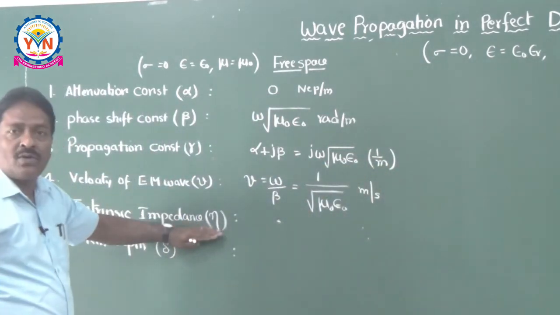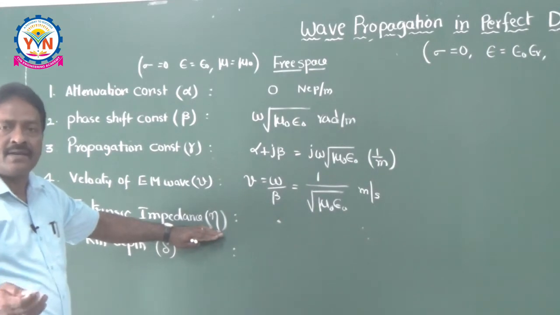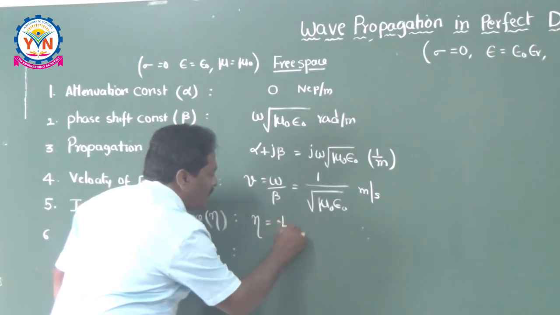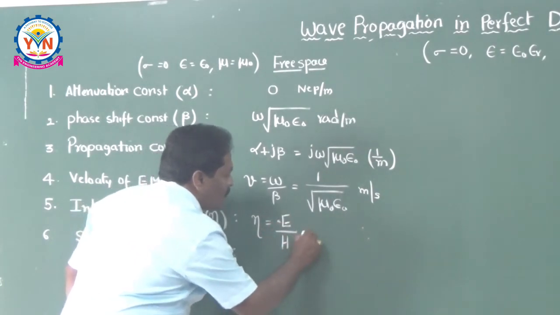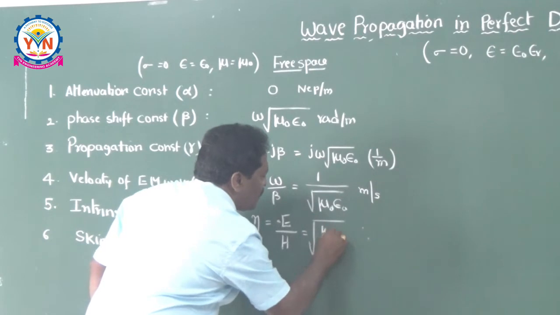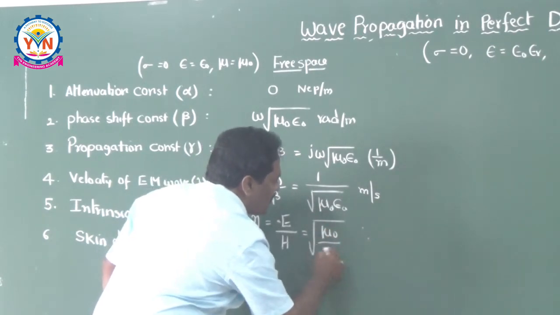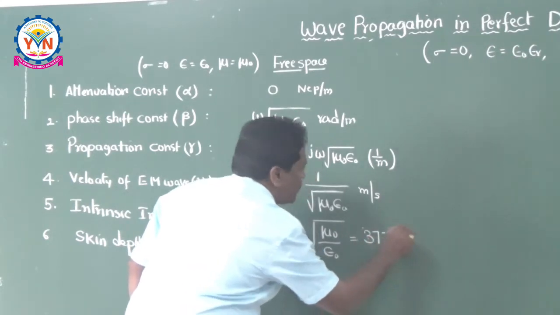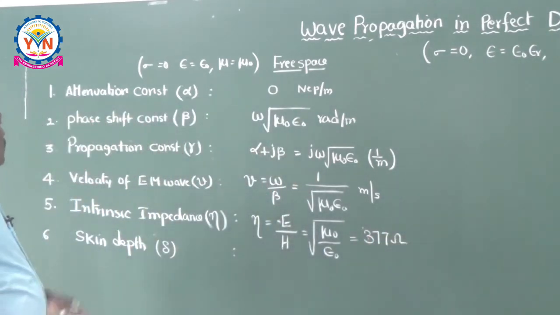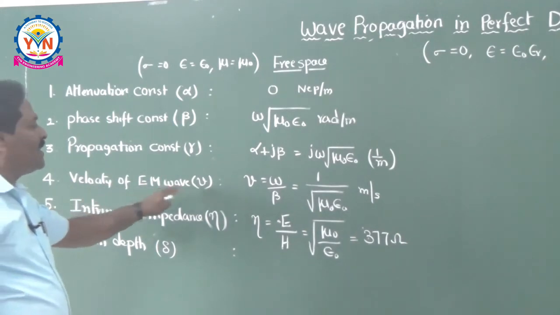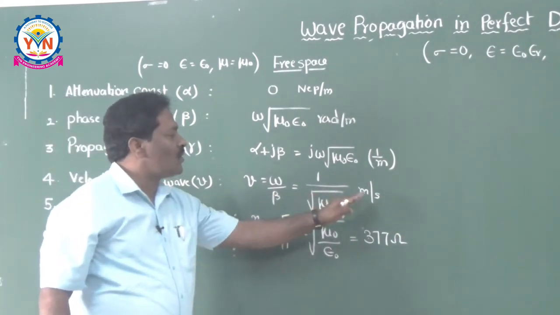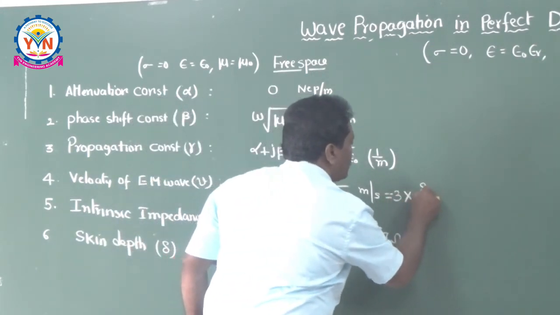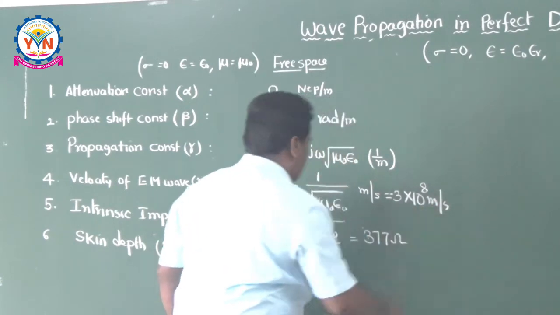Intrinsic impedance is the ratio of electric field intensity and magnetic field intensity, E by H. So eta is equal to E by H is equal to root of mu naught by epsilon naught. And if you substitute these values, it is equal to 377 ohms. Its unit is ohms. The velocity of the electromagnetic wave in meters per second is also equal to 3 into 10 to the power of 8 meters per second, which is nothing but the light velocity.